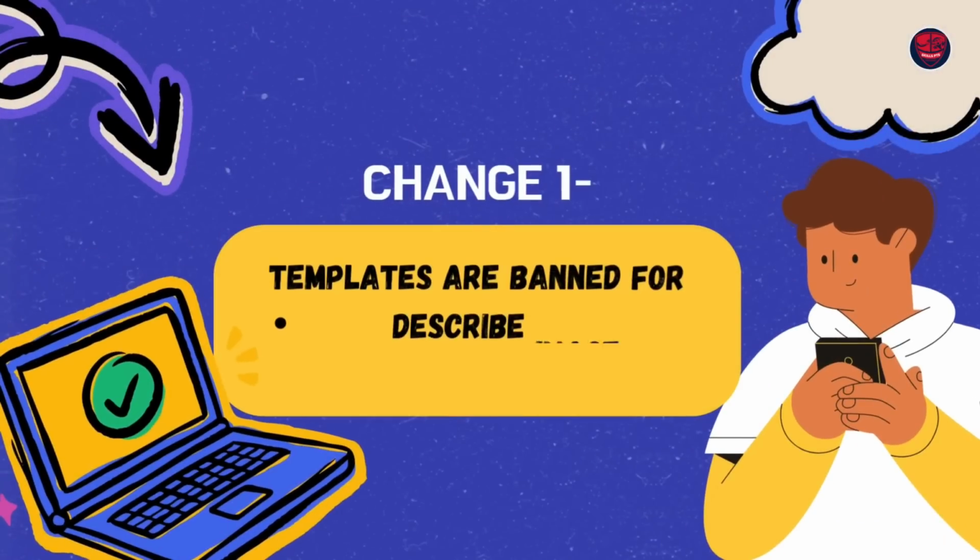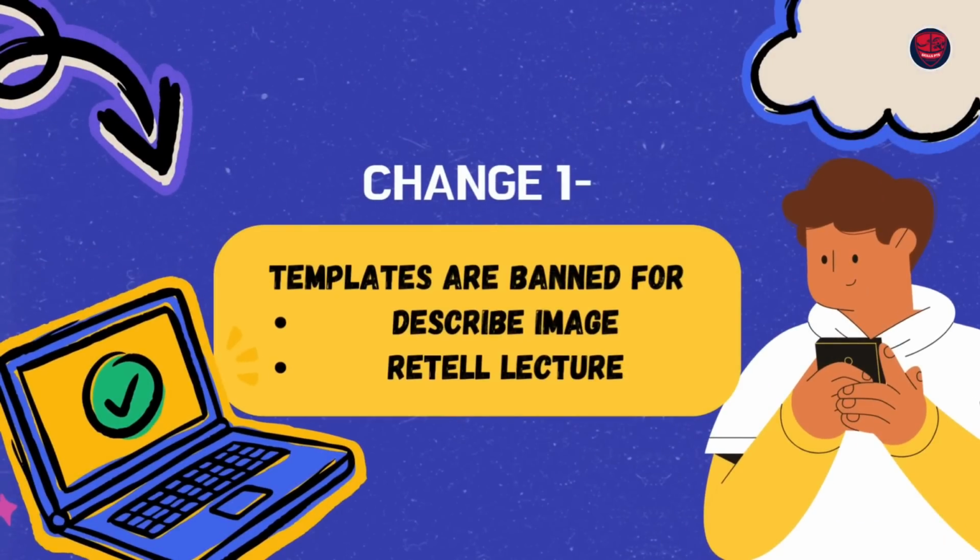The very first change is templates being banned for describe image and retell lecture. How authentic is this? 100% authentic. We've seen instances of students using actual templates, meaning they're not speaking anything using their brain. They see an image and they just speak some generic answer. You do that, your marks will go down. This is pretty much tested.